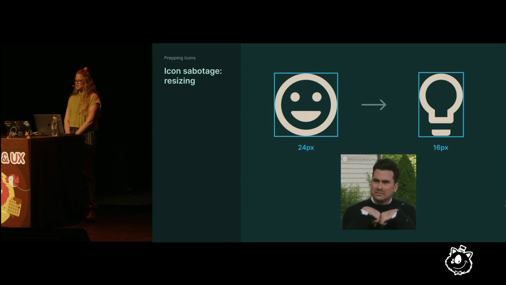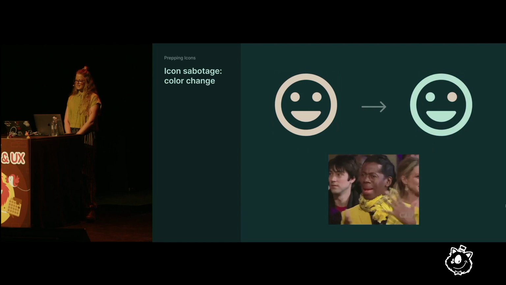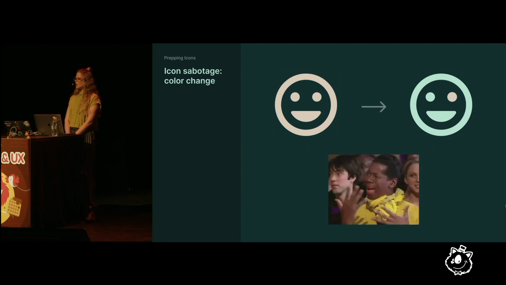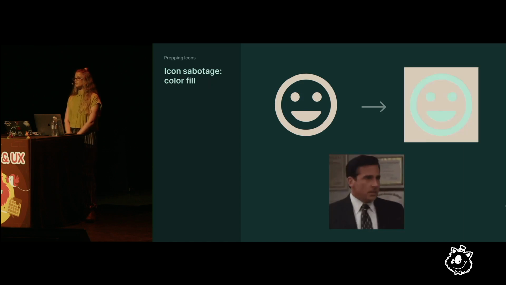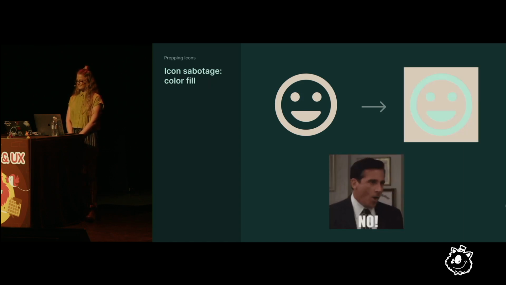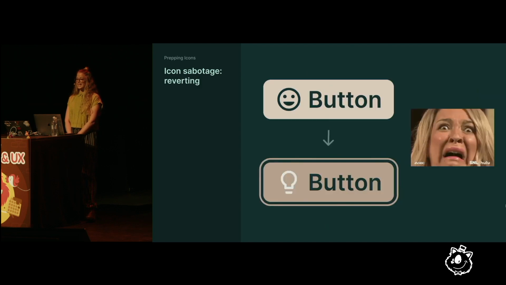Like when the sizing changes because you swap the icon. The color doesn't change everywhere when you update the styling. Or updates in the wrong place entirely. And my least favorite, when the color and/or icon reverts back to a previous form while customizing the component. To avoid these and other icon abominations, here are a few things you can do to prep your icons and make sure they perform well across your designs.